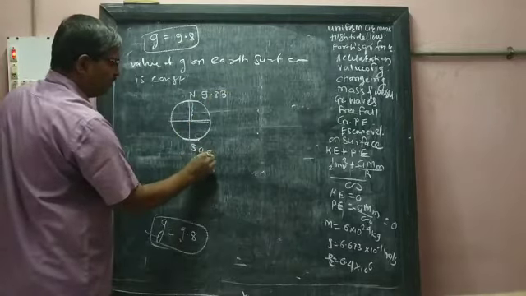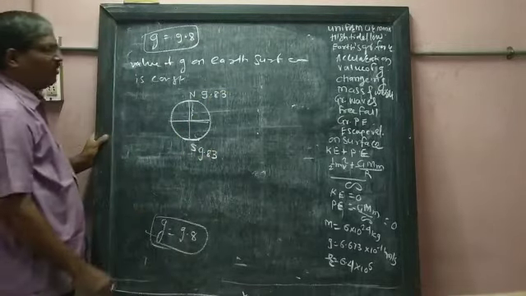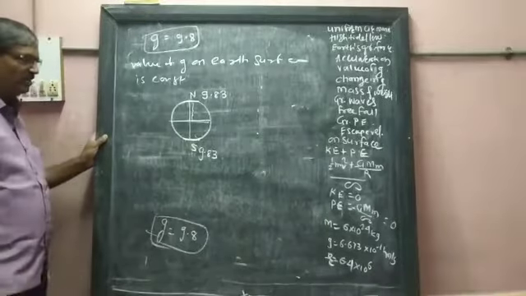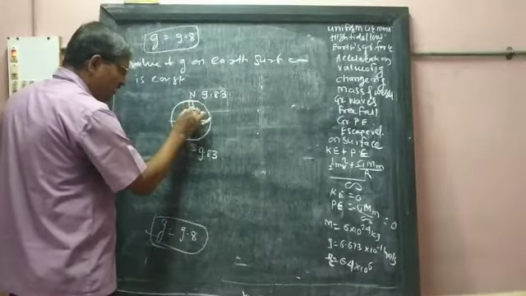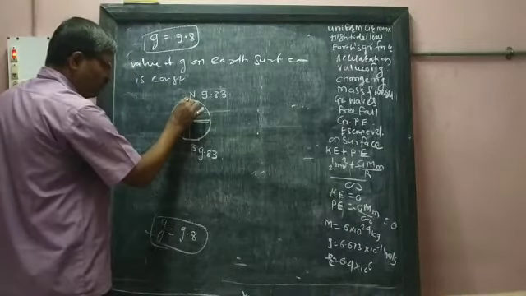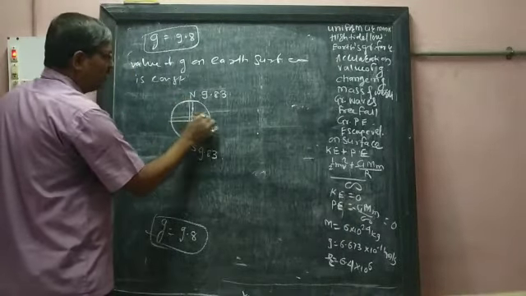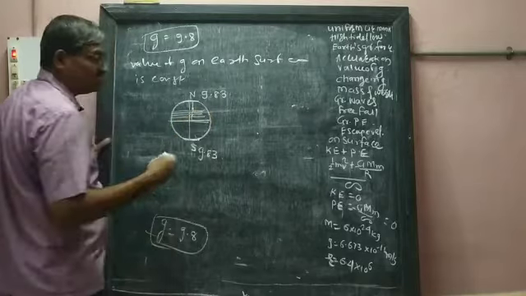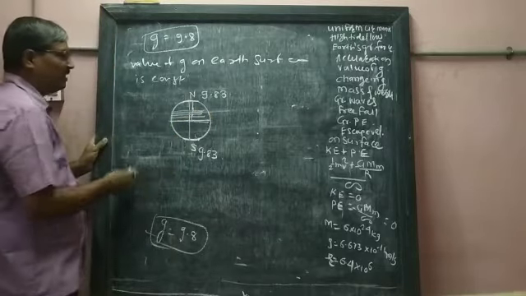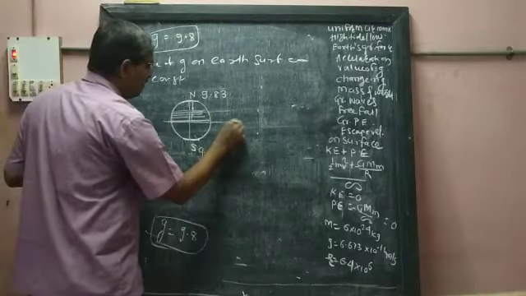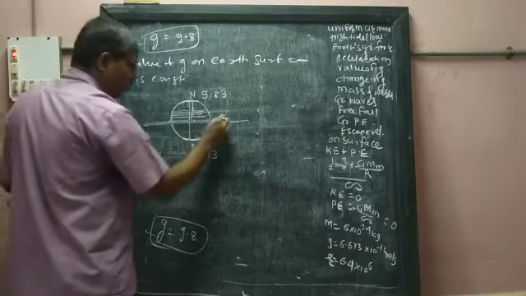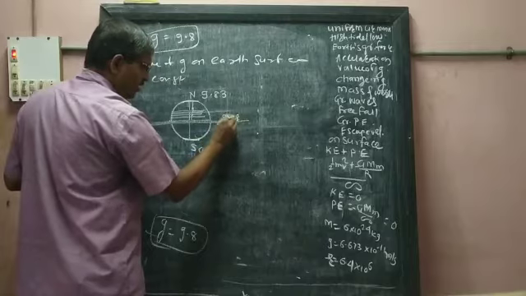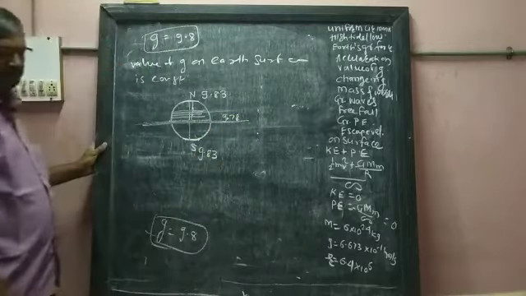At the South Pole also, the gravitational value of G is 9.83. As you come from the North Pole towards the equator, the radius increases, meaning the distance increases, and therefore on the surface at the equator, the value of G is 9.78 meter per second square.